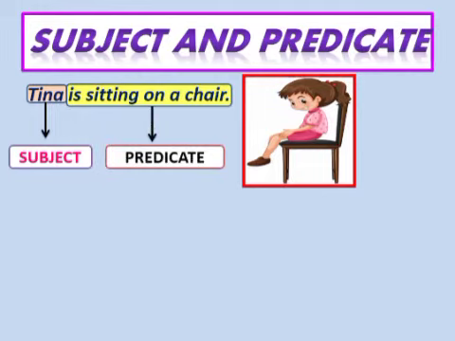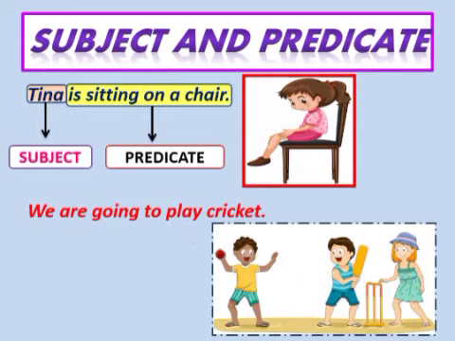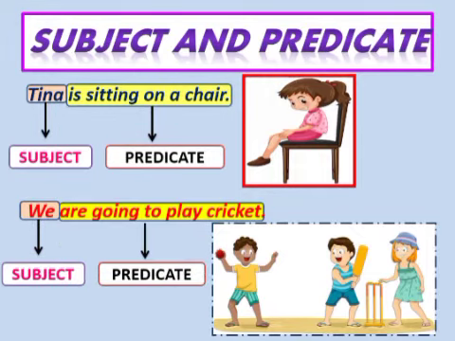So, it is a predicate. Let us take one more example. We are going to play cricket. Whom are we talking about in this sentence? In this sentence, children are talking about themselves. So, we is the subject and the rest of the sentence is the predicate.